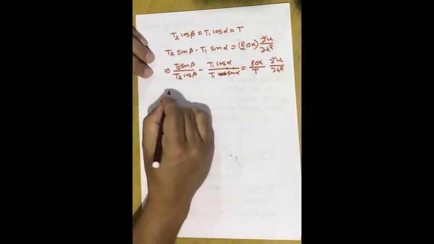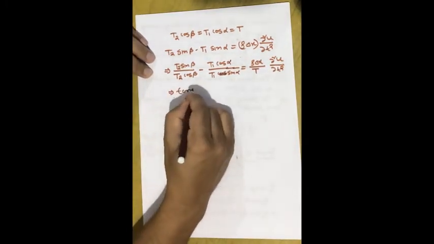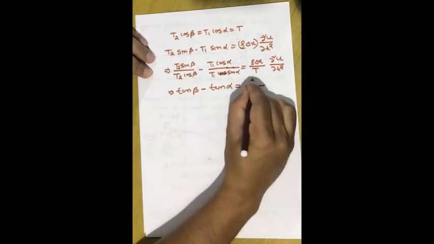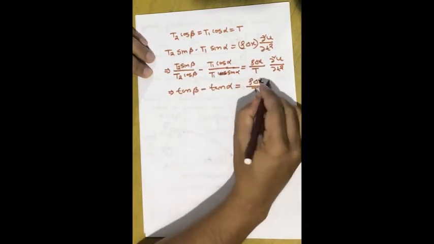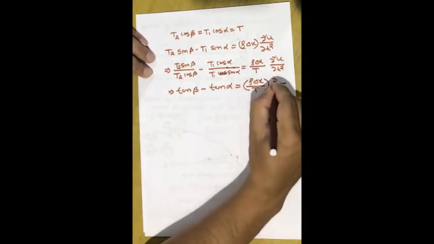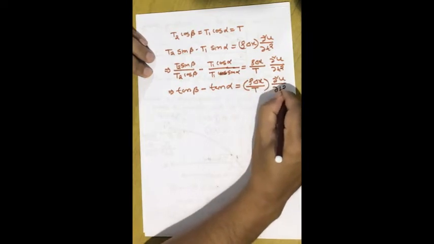So this thing we write: tan beta minus tan alpha is equal to rho into delta x divided by T, del 2u over del t square.